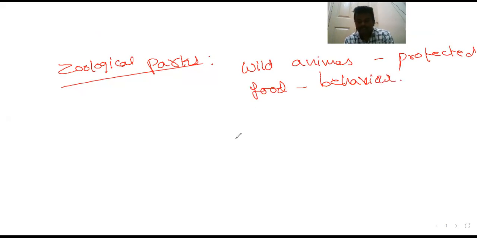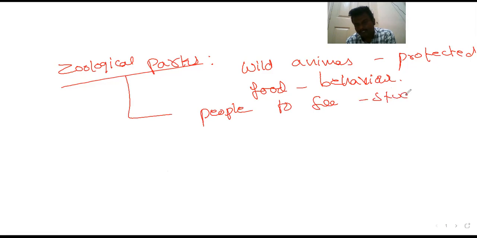Generally, zoological parks are big areas where animals are kept under natural conditions, in an environment similar to their natural habitat. Good care is taken for the well-being of animals. They are often used by people to see and study animals.